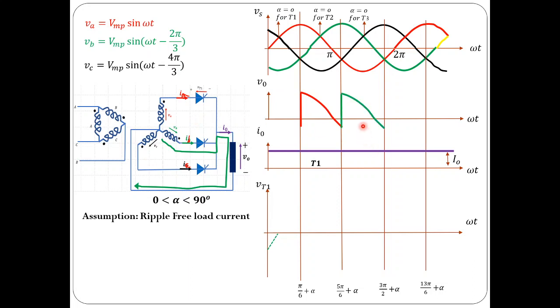This is the operation for the next 2π/3 radians or 120 degrees. So during this period T2 is conducting, V0 is same as VB, right? And load current is assumed to be constant, and that would flow through T2.